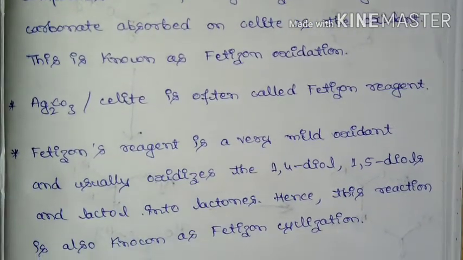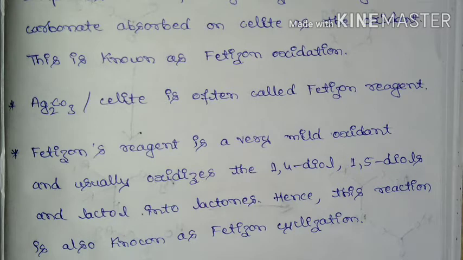This Fetizon reagent is a mild oxidant and usually oxidizes 1,4-diols, 1,5-diols and lactols into lactones. Hence, this reaction is also known as Fetizon cyclization. Means it is a mild oxidizing agent which can convert alcohol to the corresponding carbonyl compound.